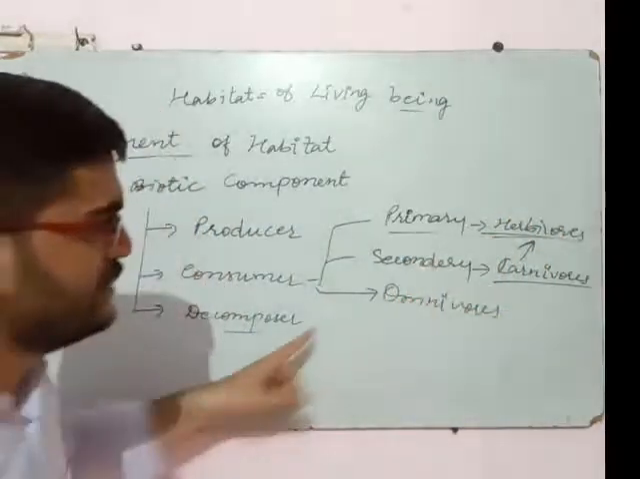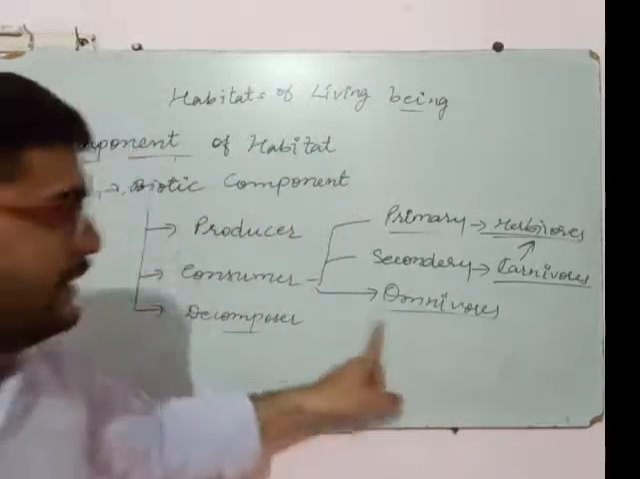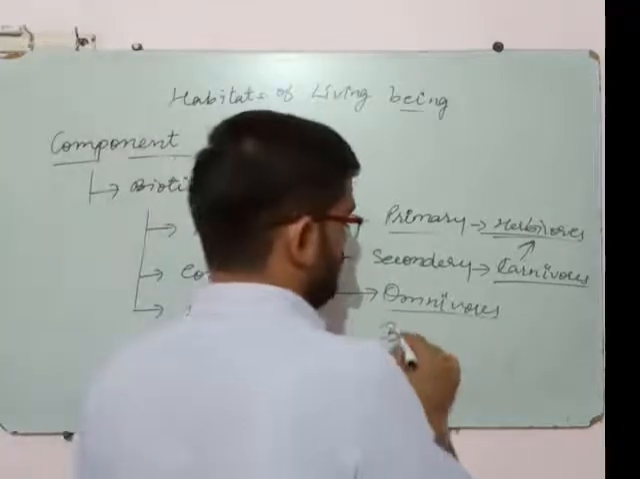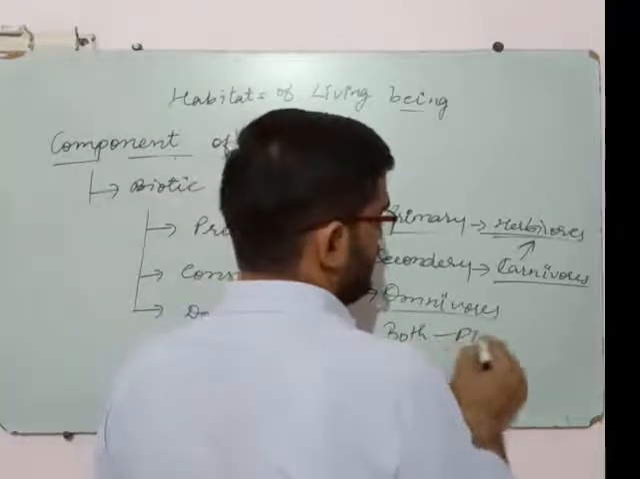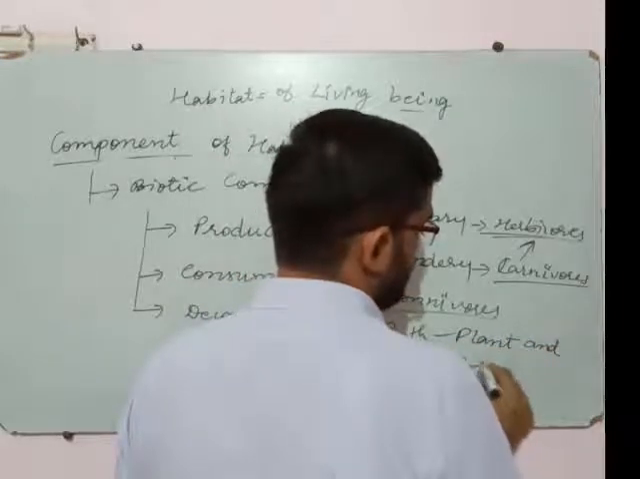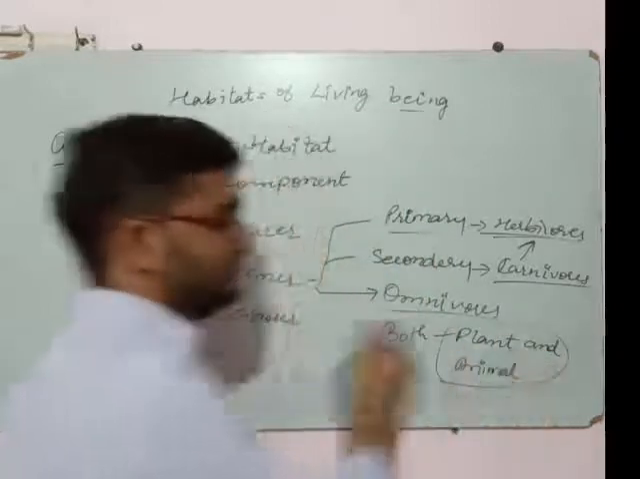Okay. Next is the omnivores. This category contains the animals that eat both plants and animals. This is the category under which come the animals that eat both plants and animals.